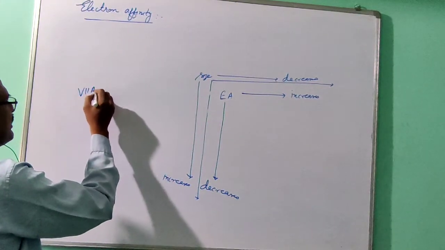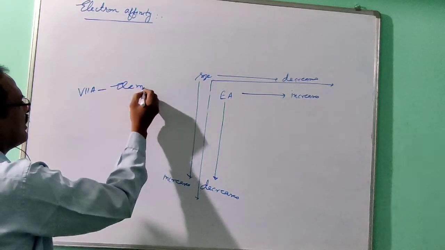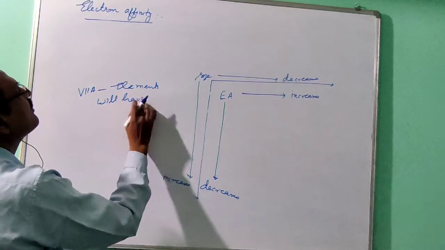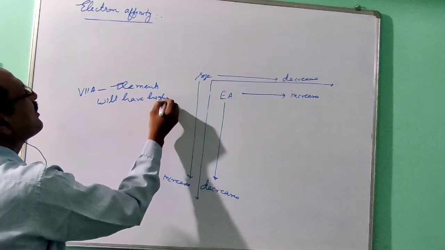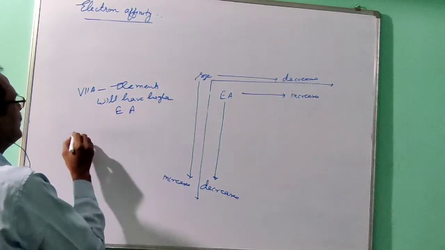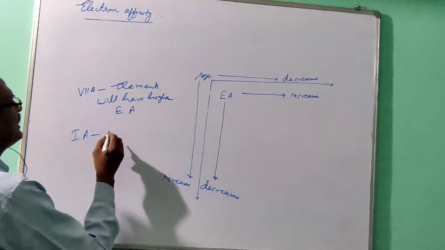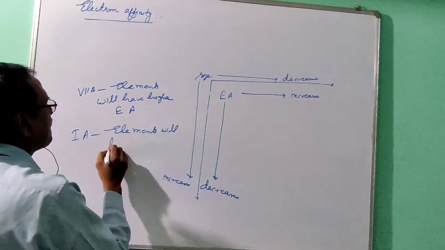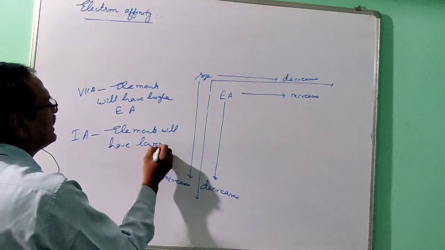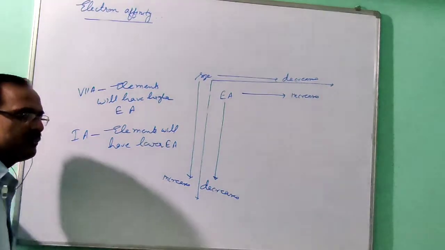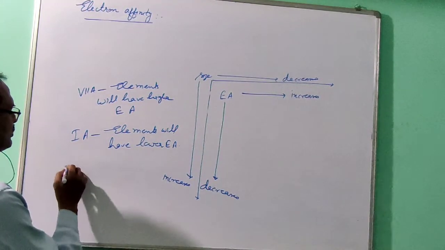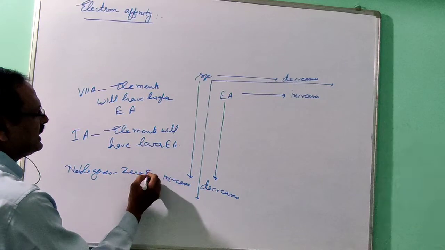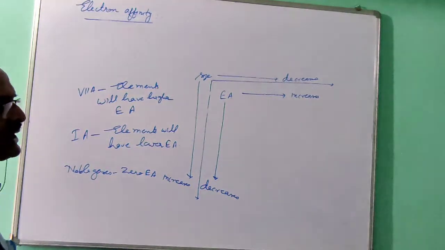So now the question for you: which group elements will have the higher electron affinity? 7A elements will have higher electron affinity. Which group elements will have lower electron affinity? 1A elements will have lower electron affinity. Which group elements will have zero electron affinity? Noble gases, they have zero electron affinity because their duplet or octet is complete.